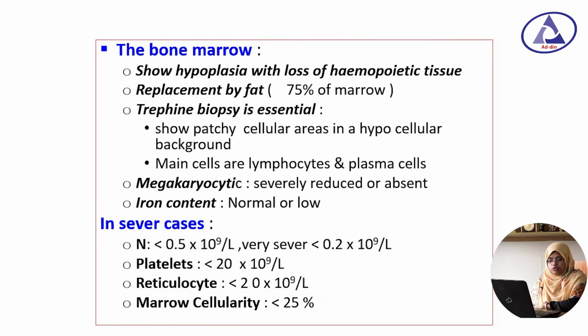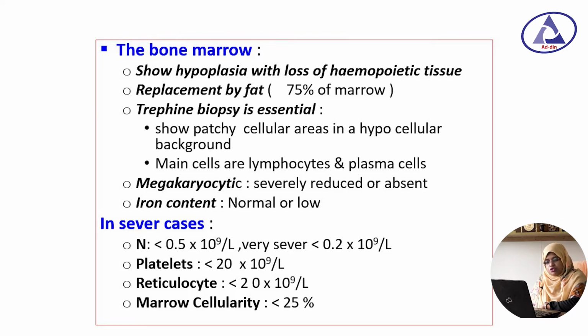If we do the bone marrow examination, we will see hypoplasia of the bone marrow with loss of hematopoietic tissue, and there is replacement by fat of about 75% of the marrow. A trephine biopsy is essential for aplastic anemia, and in the trephine biopsy we will get patchy cellular areas in a hypocellular background. The main cells are lymphocytes and plasma cells, the megakaryocytes are severely reduced or absent, and the iron content is normal or low.